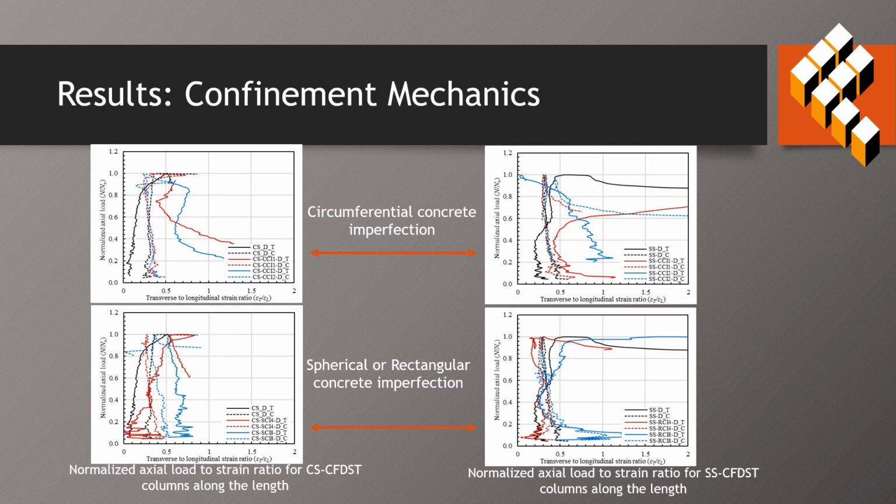The confinement mechanism has been studied with the experimentally measured strain ratio. The deviation in strain ratio suggests initiation of confinement of concrete from the outer steel tube. Square-shaped CFDST columns show early deviation owing to plate bending as compared to the circular CFDST columns.